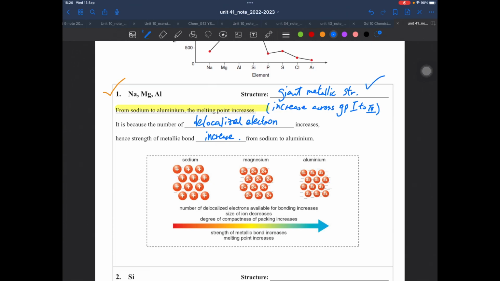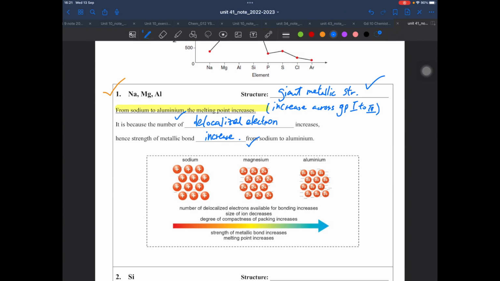From group 1 to group 3, as I mentioned, we can expect more and more delocalized electrons involved. So we can expect the strength of the metallic bond to increase. Not only for conductivity, but you can expect the metal to become stronger and stronger. So the melting point, of course, will increase.